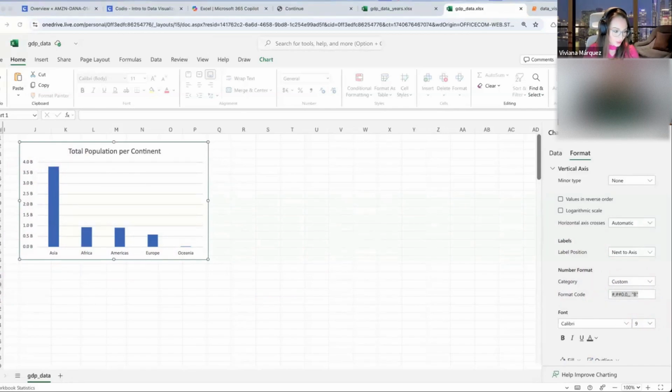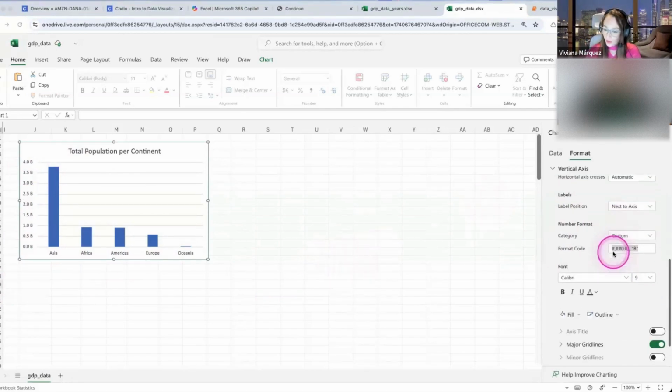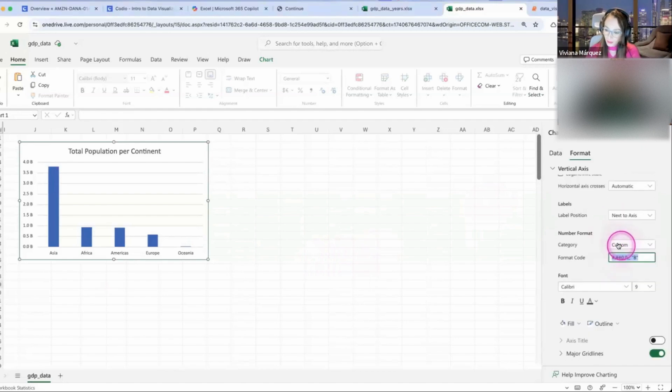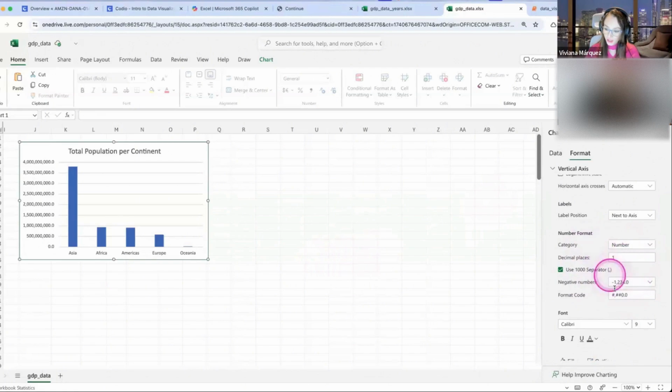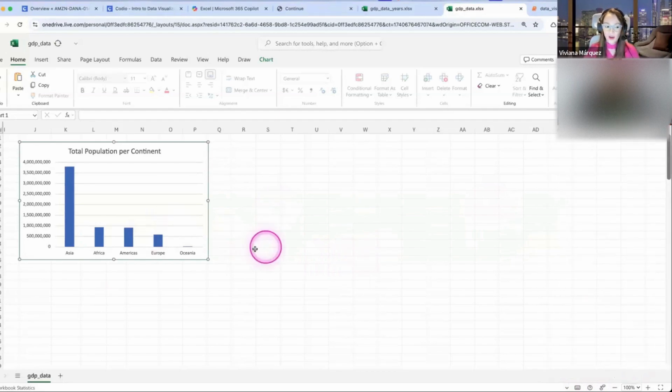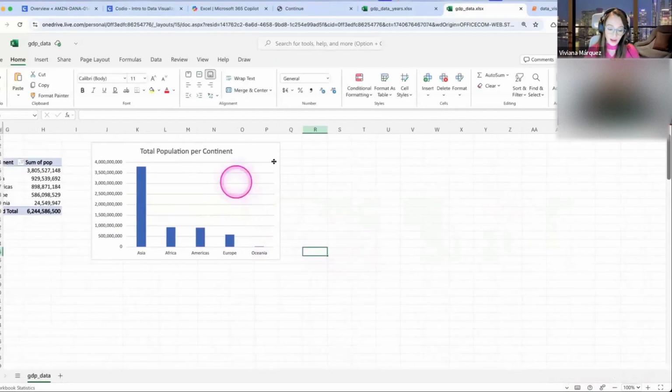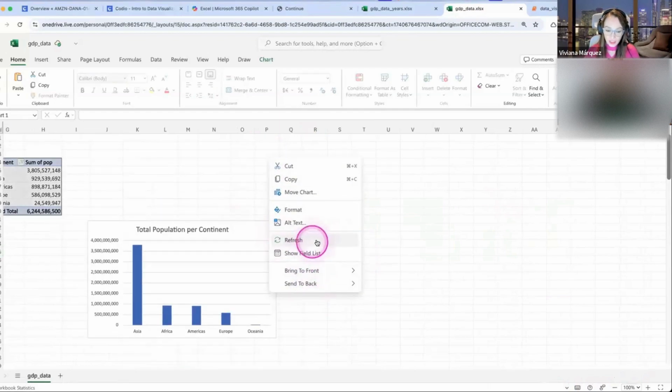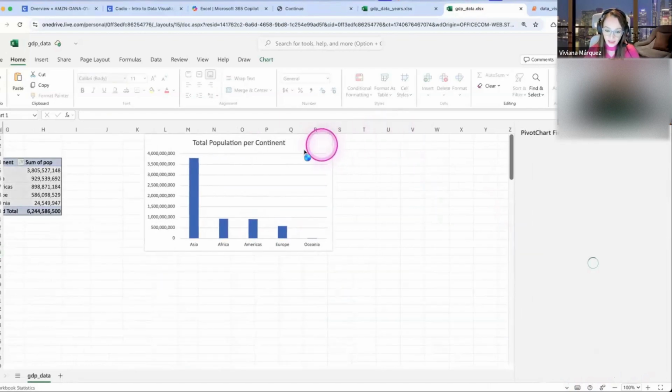All right, cool. Some other versions of Excel might give you the option here to select the formatting. For me, it doesn't appear. Maybe custom. Yeah, it doesn't appear. So depending on the Excel version, if you have the same version as me, you just have to use the format code. Yeah, and you can just continue playing around